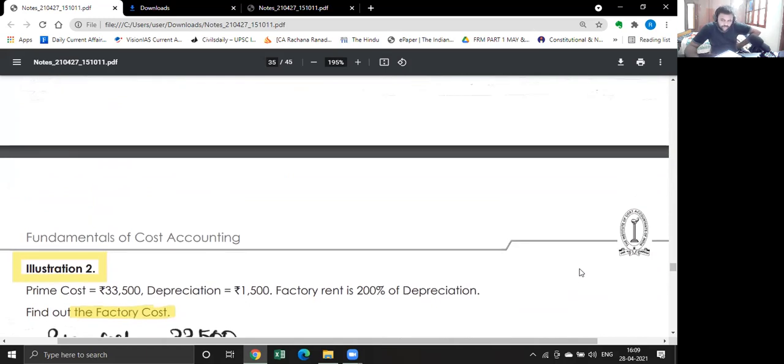Now see illustration number 2. Prime cost is given as 33,500. Depreciation is given as 1,500. Factory rent is given as 200. He's asking you to calculate factory cost. How will you calculate? First, take prime cost.